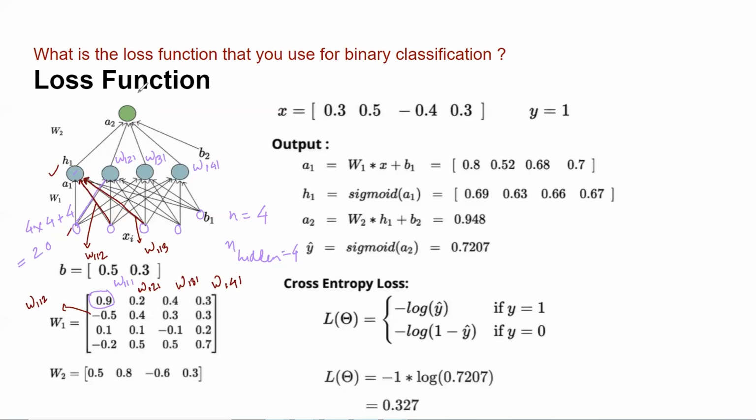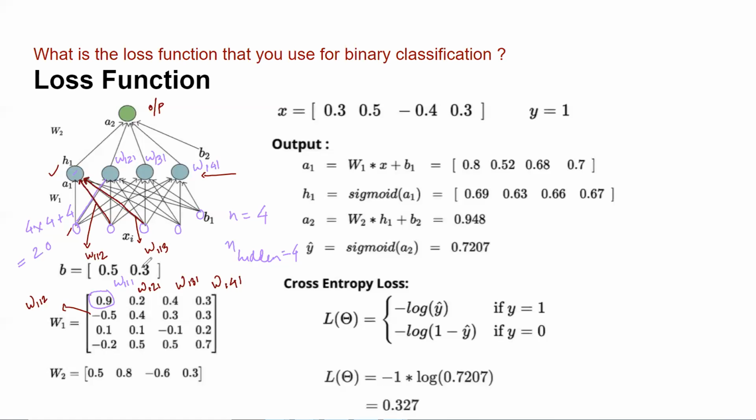Now coming to the next thing. This is my output layer. What is the total number of weights between my hidden layer and output layer? 4, right? These four neurons. That means I'll have a total of 4 weights between the hidden layer and output layer. Let's say those 4 weights are 0.5, 0.8, minus 0.6, 0.3. Are you clear about this? Okay. So these are my input parameters.